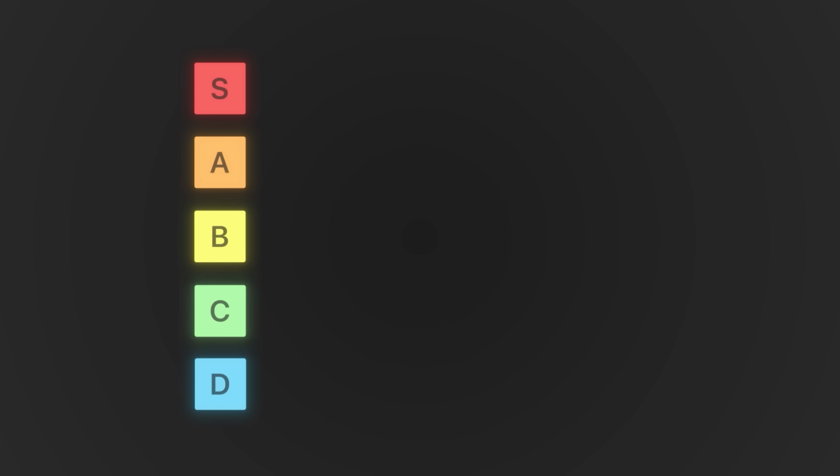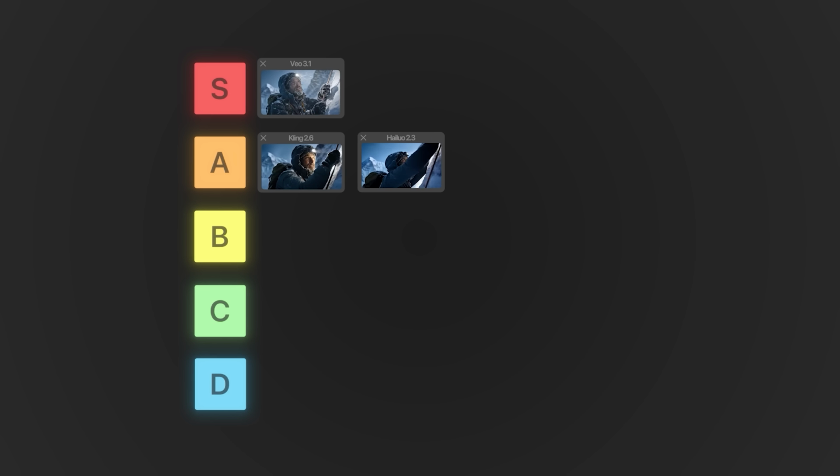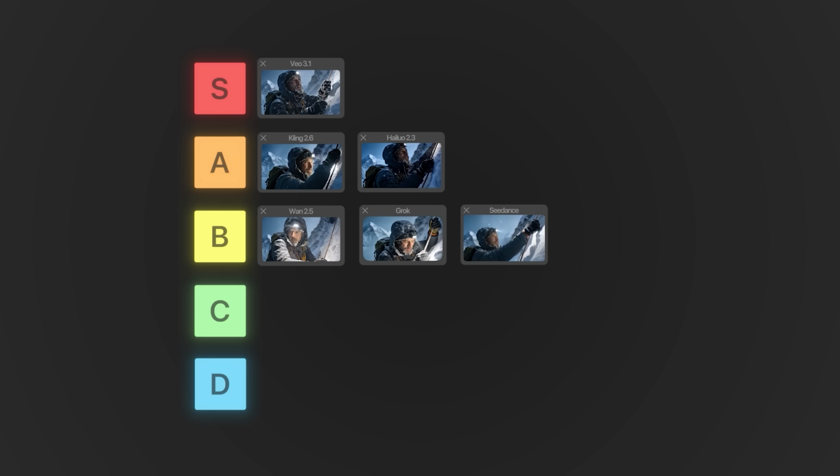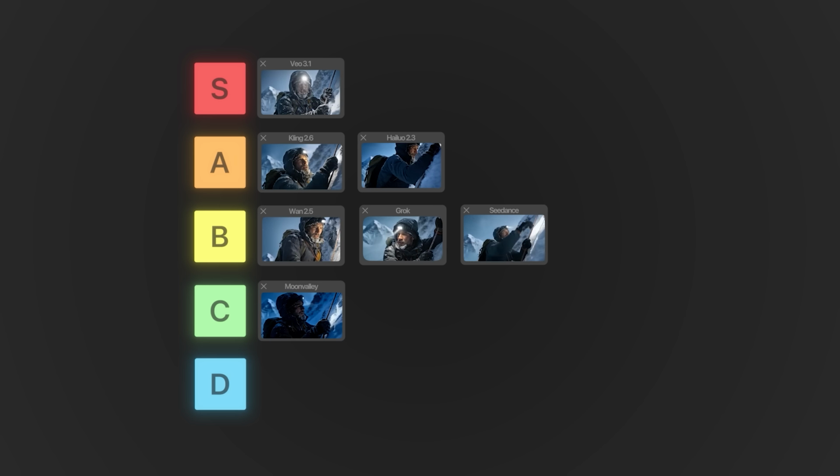Okay, for this one, my favorite would be Google Veo 3.1, straight to S tier. Then A tier, Kling 2.6, Hailuo 2.3. B tier, I put 2.5 and Grok and Seedance. C tier, I put Moonvalley and D tier, Runway.